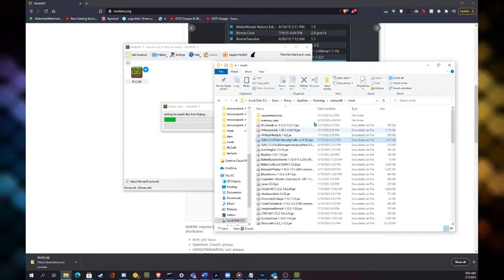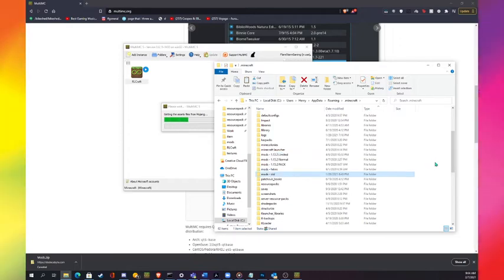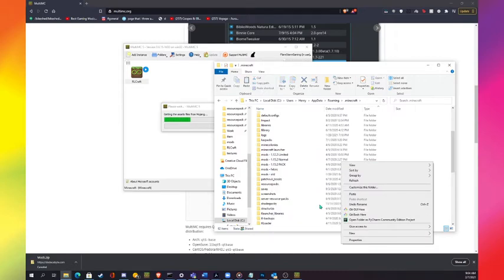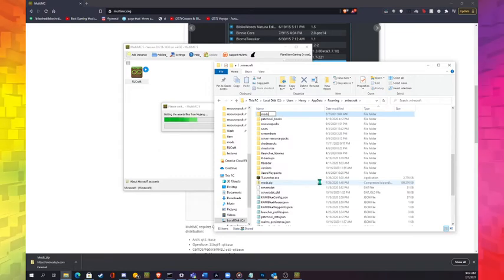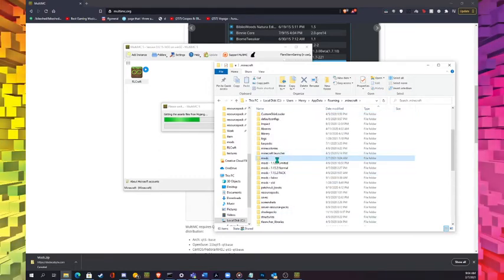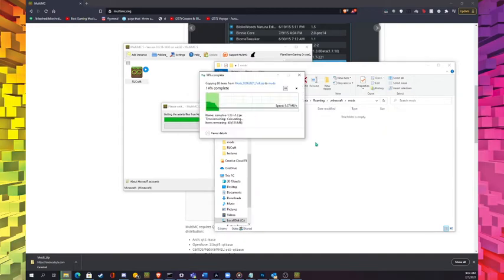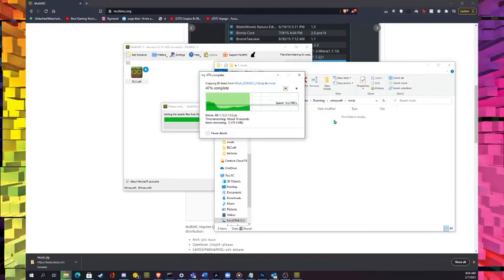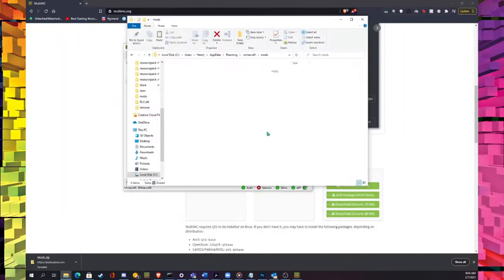This one actually already has stuff in it, so I'll make a new folder, mods. So that's that, and then I'll go in here and just dump all the mods here. If you already have Forge 1.12, this is basically all you have to do. You just paste the mods and it's just there. So that's good.